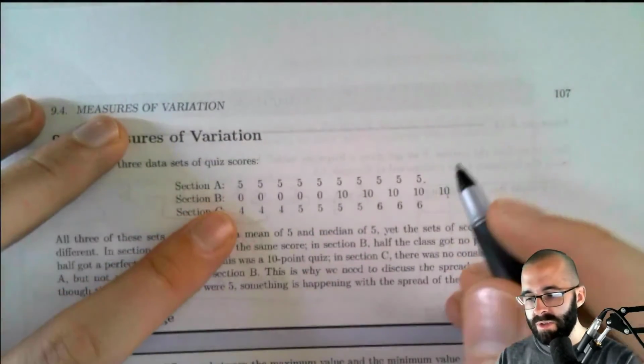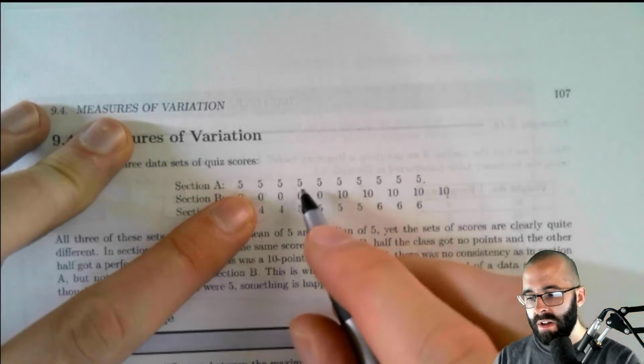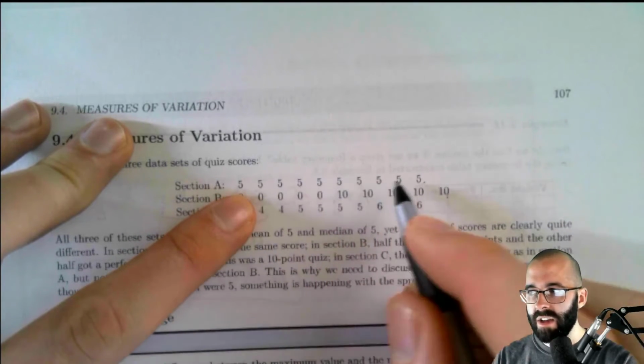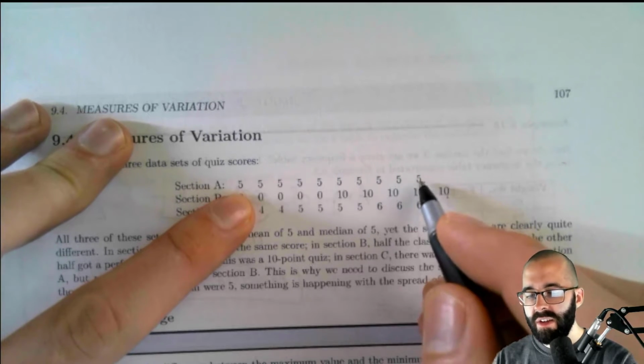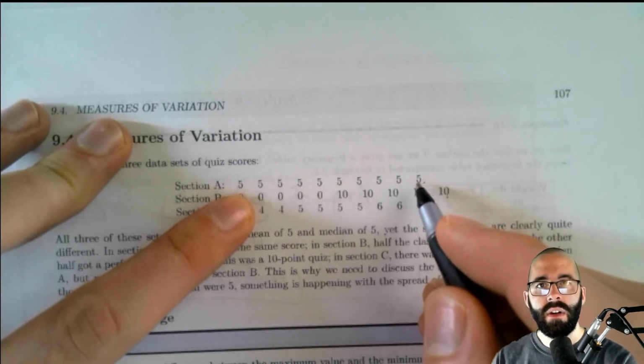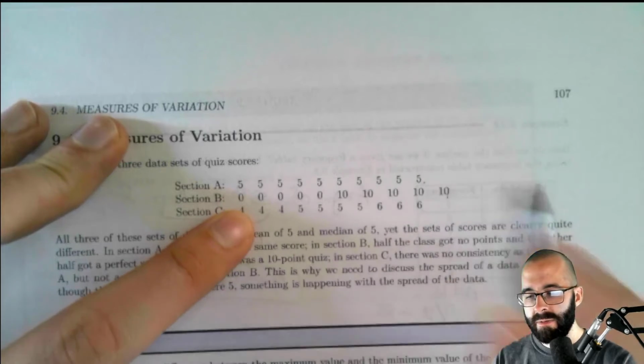So before we even introduce it, here, no data values deviate from the mean. The standard deviation here is 0 because nothing deviates from the mean.